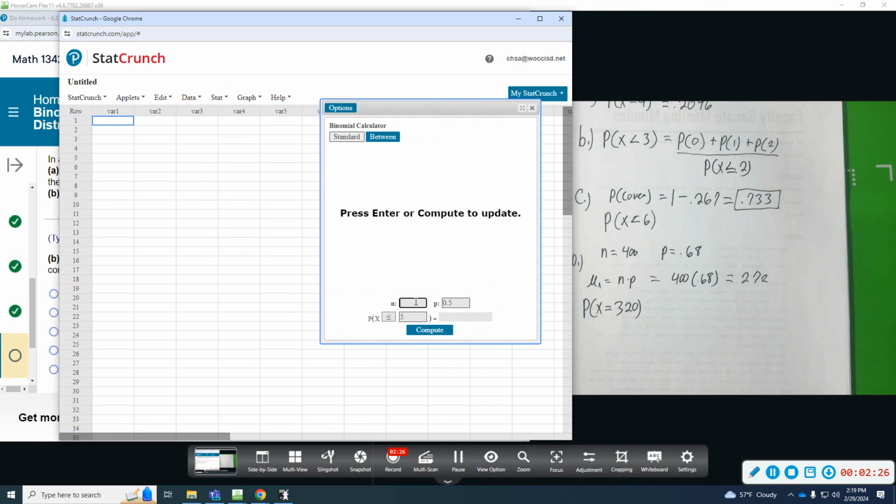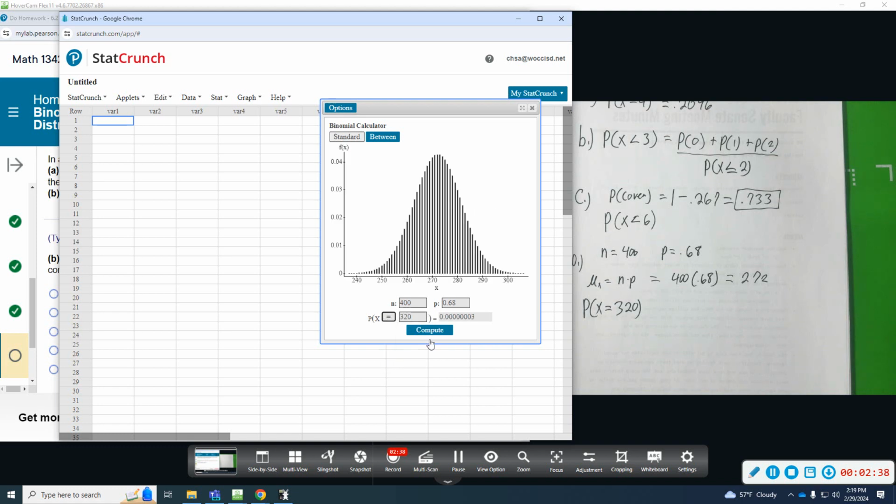So we're going to have 400 trials, probability of success 0.68. We want exactly 320. So the chance that exactly 320 would do this would be 0.000, like almost zero. It's so small.